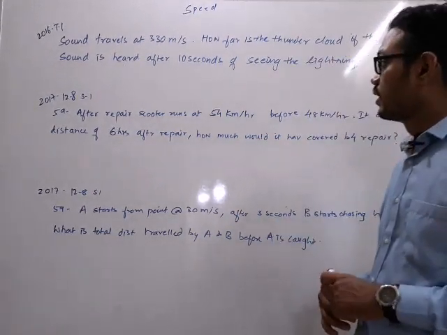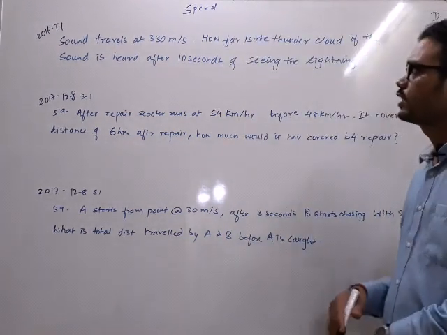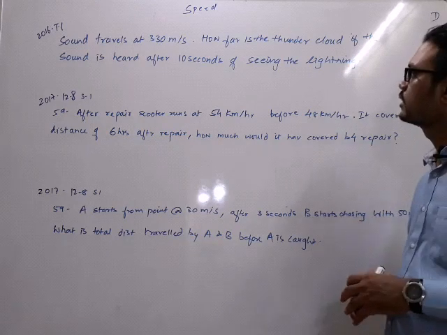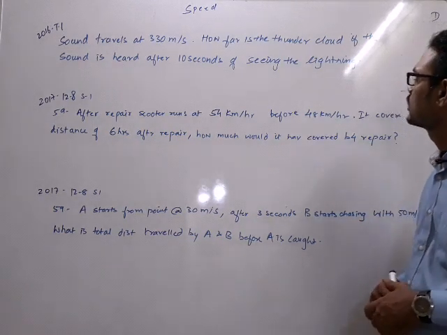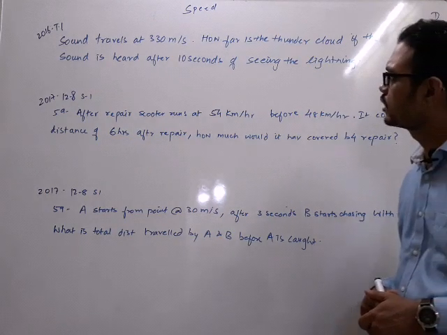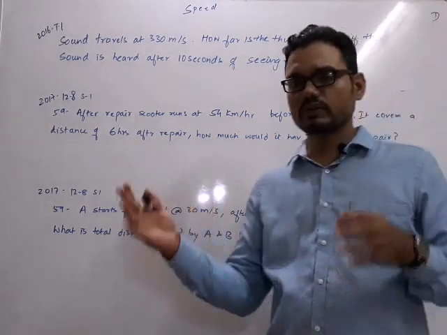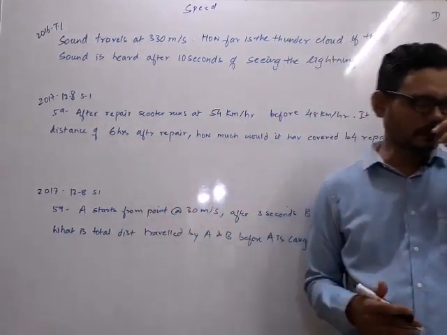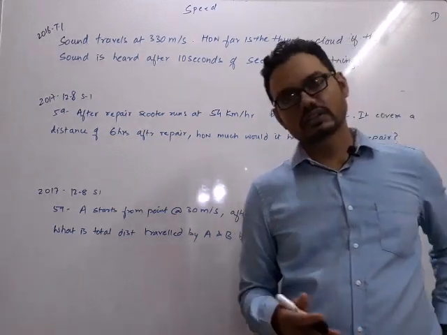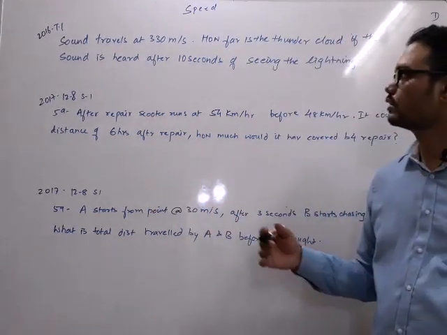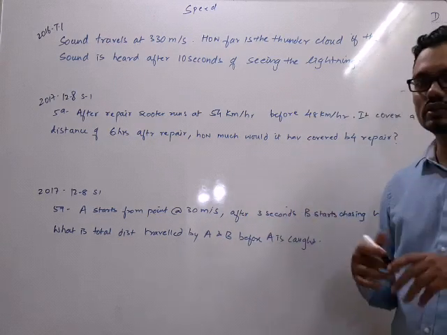Alright, so this is a 2016 tier 1 question. Sound travels at 330 meter per second, everyone knows. How far is the thunder cloud if sound is heard after 10 seconds of seeing the lightning? There is a lightning and the person has seen the lightning, but the sound is heard after 10 seconds of seeing the lightning. So they want to know how far is the thunder cloud, what is the distance.